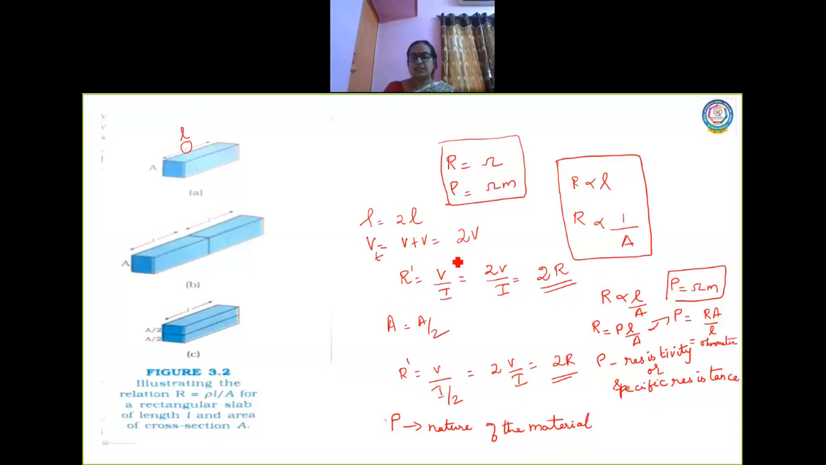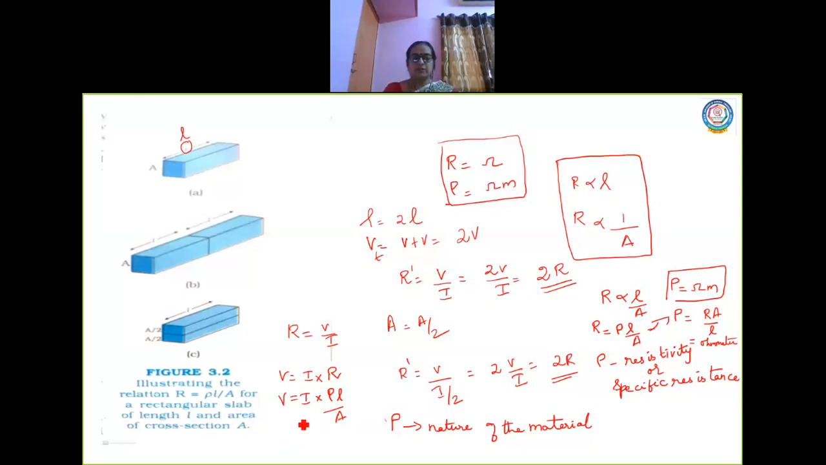Okay, so substitute in formula here. V is equal to, what is the formula? V is equal to I into R. Okay, this is Ohm's law. I've just rearranged. See here, R equal to V by I, or V is equal to I into R. Substitute for R: R is rho L by A. So this is also the equation. V is equal to I into rho L by A.